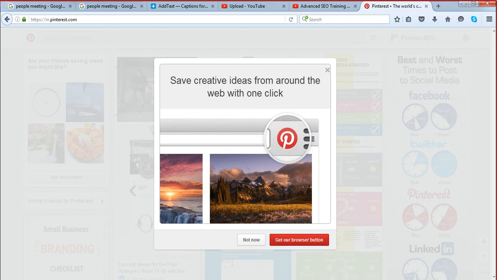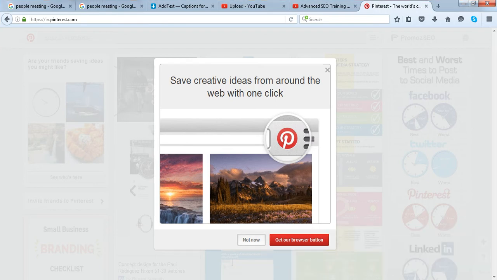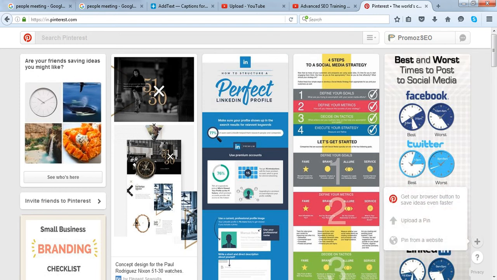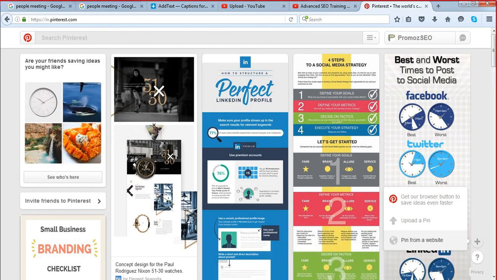We are not talking about social media optimization here. We are talking about how to build a link from Pinterest. So I'm going to show that. Click on the not now button, and again you click here, and you have two different options. Either you have the upload a pin option, and if you use this, you will have a browse button. I'm going to show this. And you have another option, pin from a website. This is the bookmarking button.